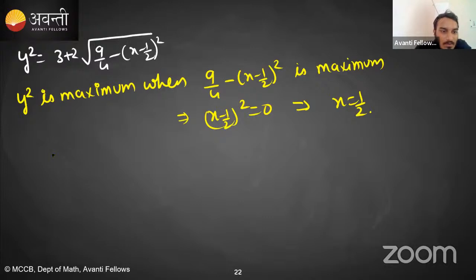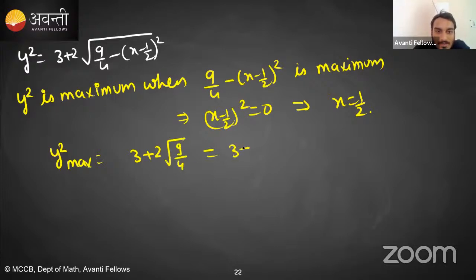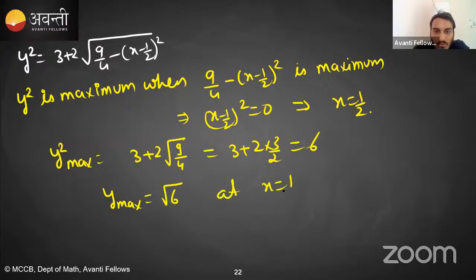Clear? So it means y square max कितना आ रहा है? 3 + 2 times under root of 9/4, which is 3 + 2 into 3/2, which is 6. Right? So y max कितना आ गया? √6 at x is equal to 1/2.